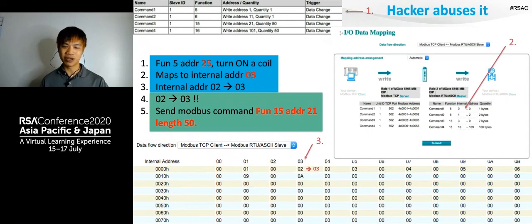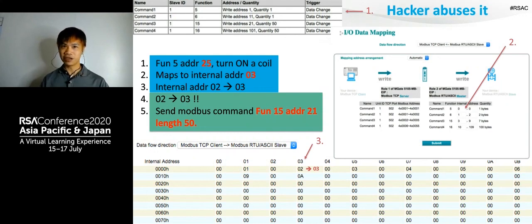There's no definition of address 24, because if you look at the table, there's write address 21 or write address 1, and there's no 24. However, since this is a one-to-one mapping, what you are changing is, in fact, byte 3 in the input memory. And it actually changes the 0203. It's something that you totally would not expect.